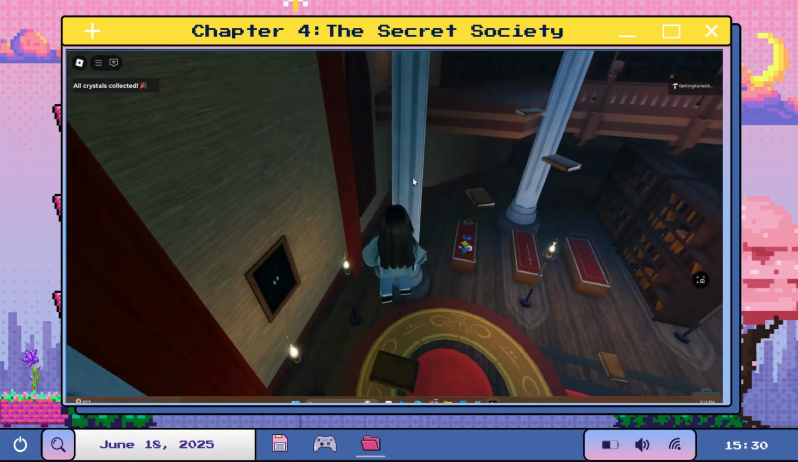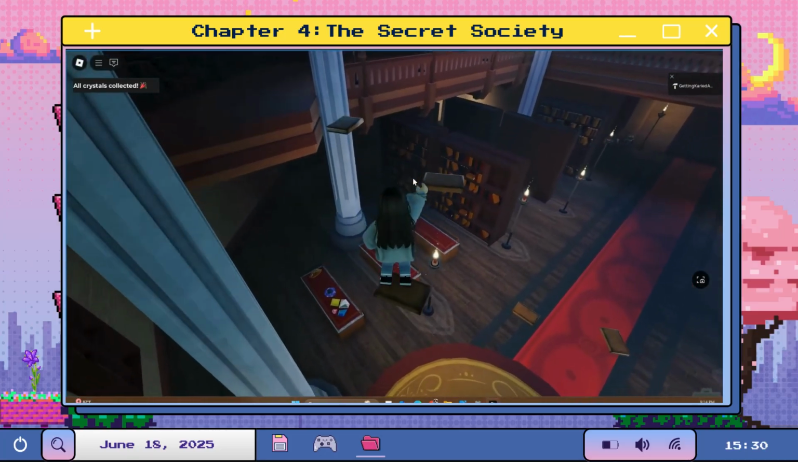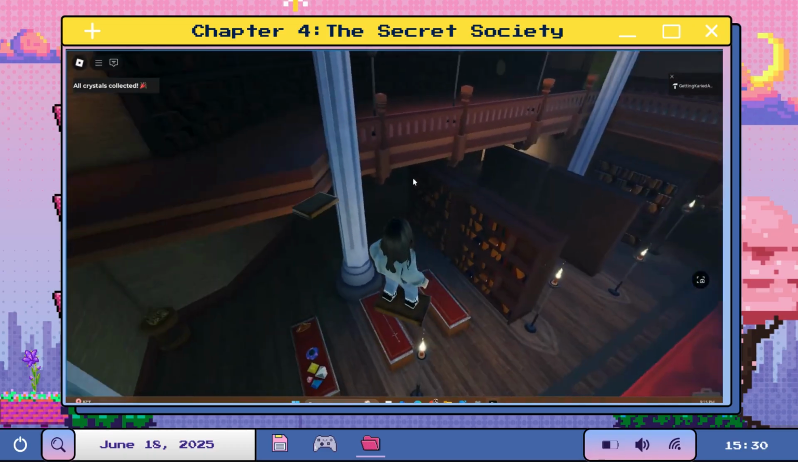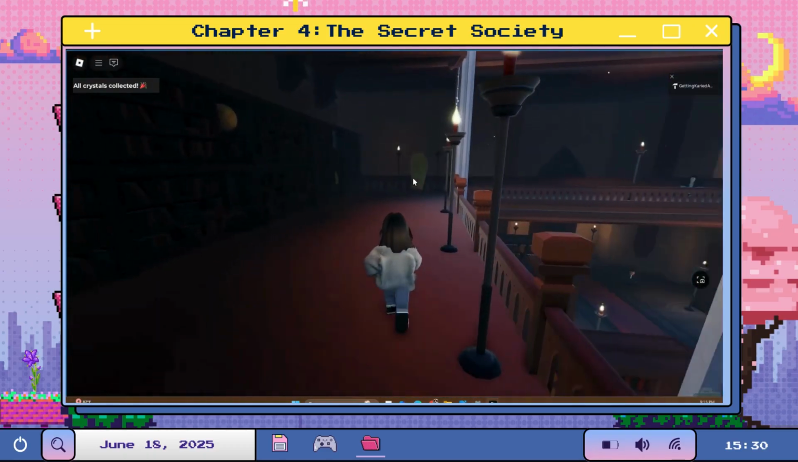Chapter 4 changes things up a little bit. It's part library, part museum, and includes some obstacle-based platforming, or an obby. Players jump between levels and solve light-based puzzles to collect cult clues.